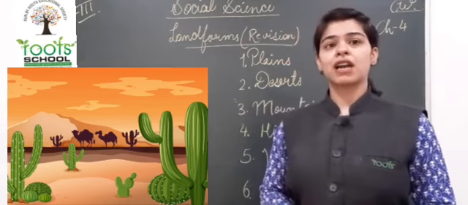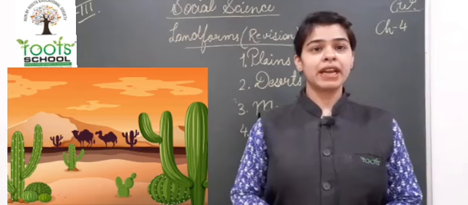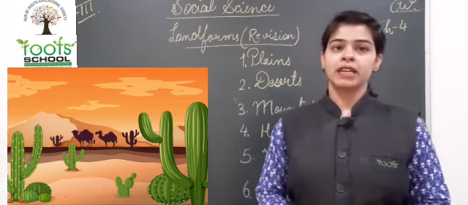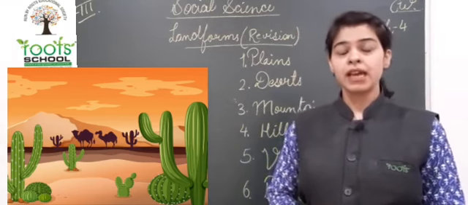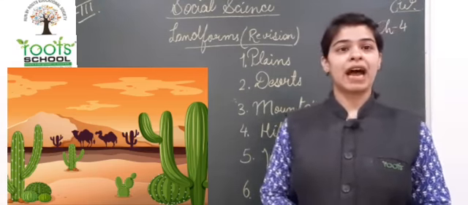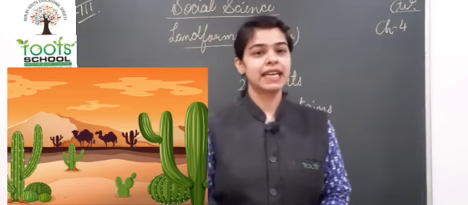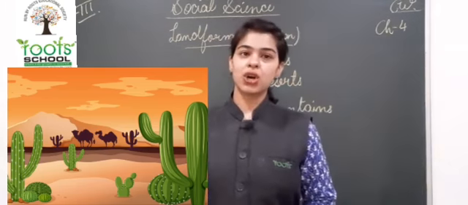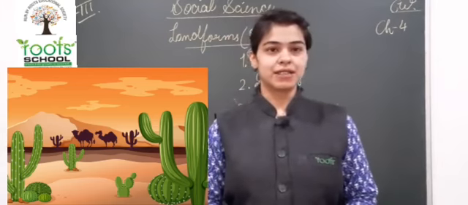Many plants are not able to bear the climate, so they don't grow in deserts. Okay, what is the example of desert given in your book? That is the Great Indian Desert, which is also called the Thar Desert.